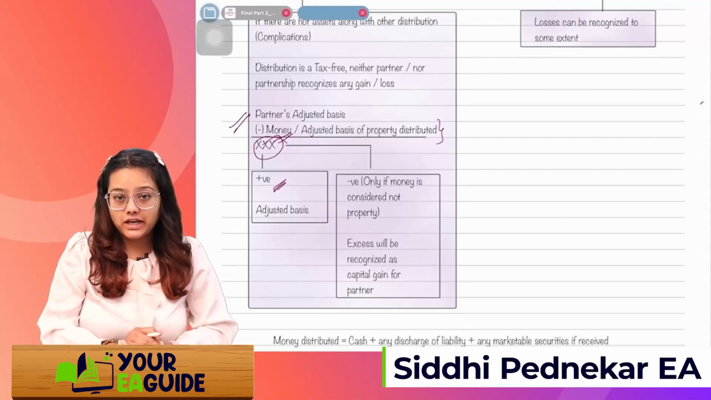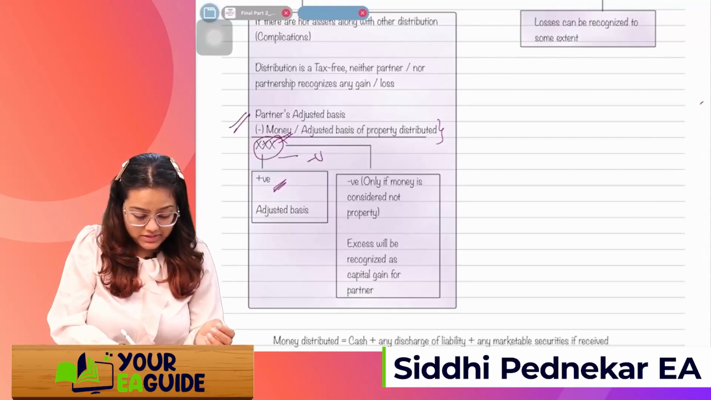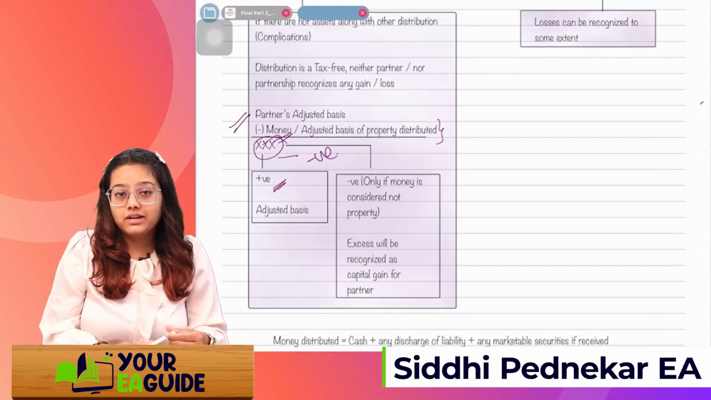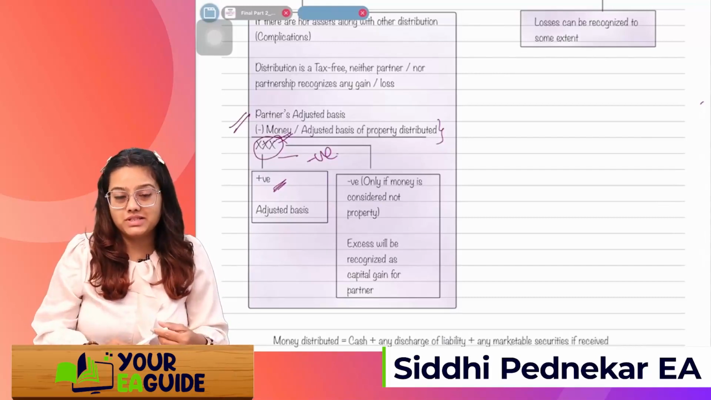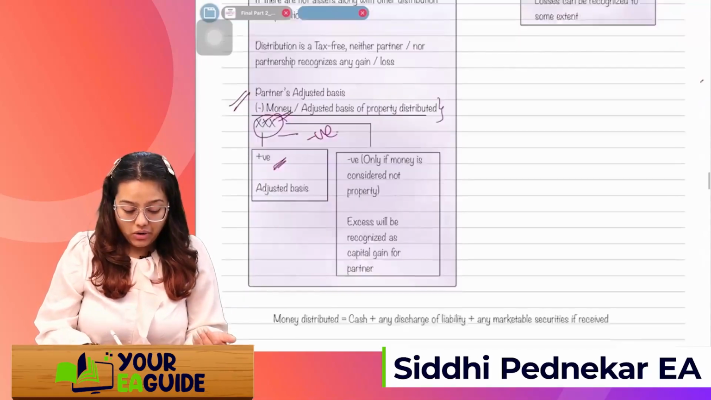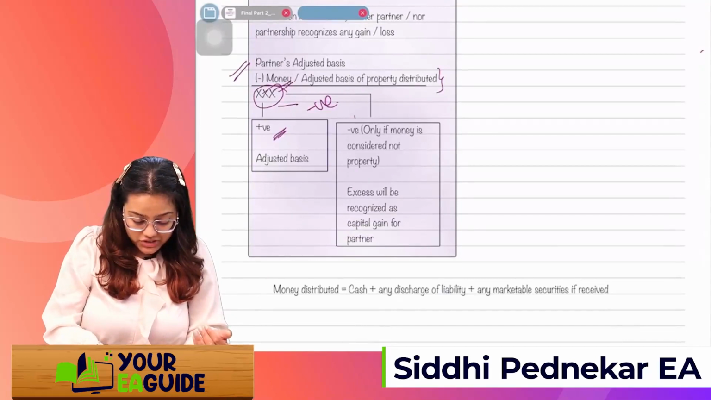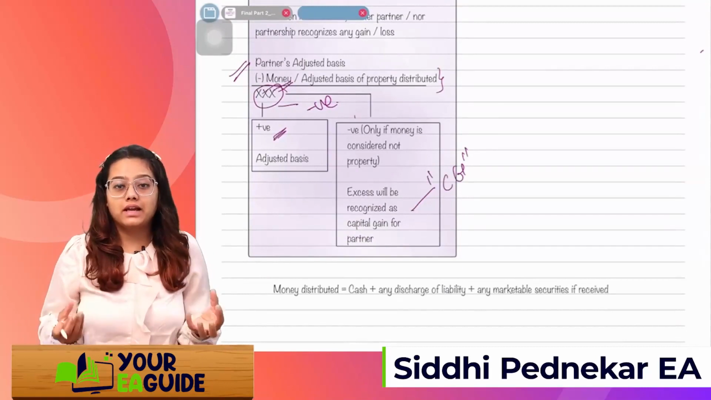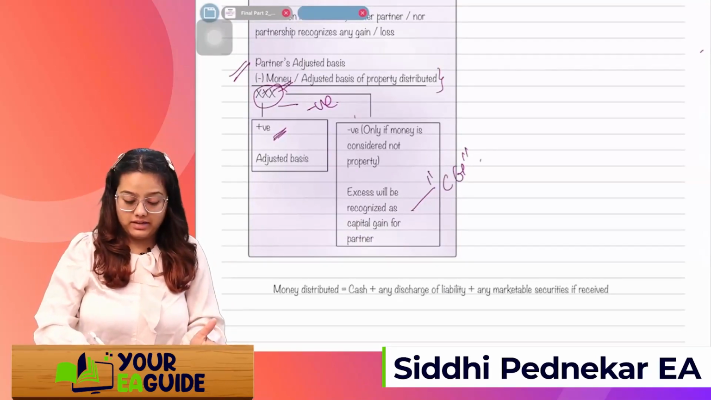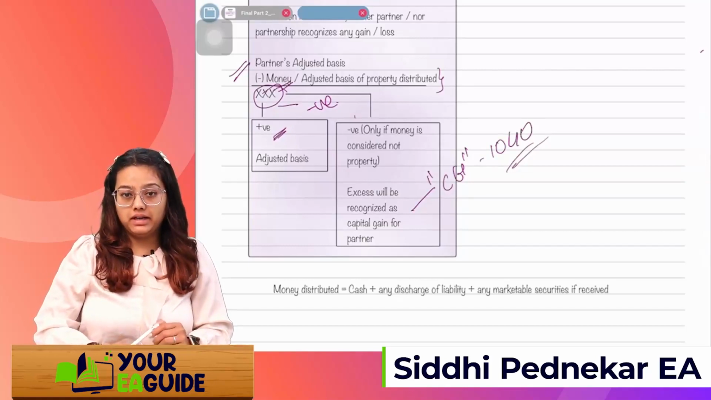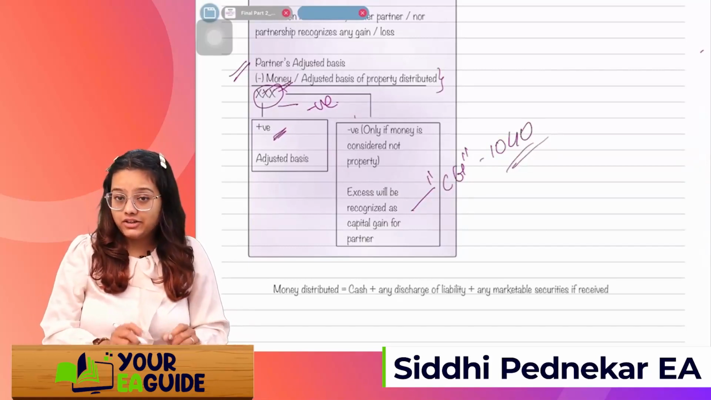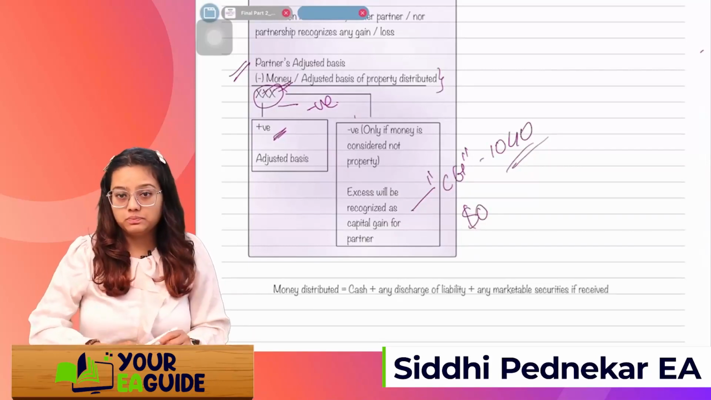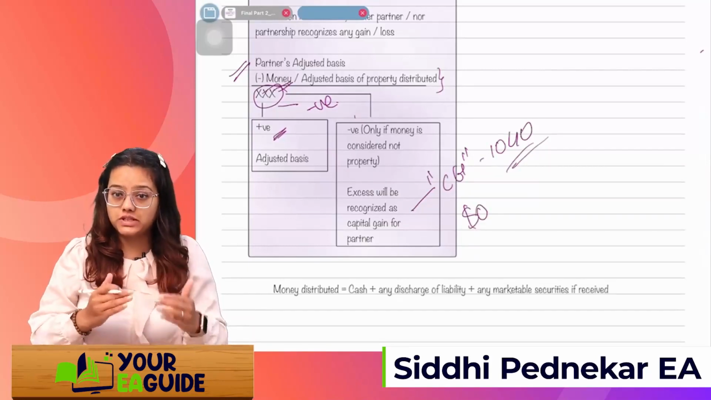All right, if this amount is negative, it means the partner is getting distribution which is more than his adjusted basis. Then only the amount which is negative, the excess, will be recognized as a capital gain for the partner. In his 1040 return, he will recognize it as a capital gain. And what will be his basis? See, I said initially the basis cannot be negative, that's why the basis will be 0.